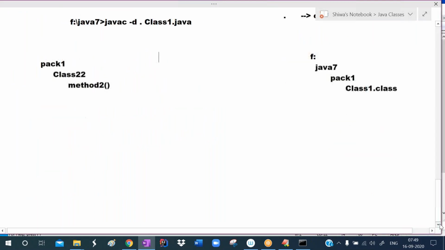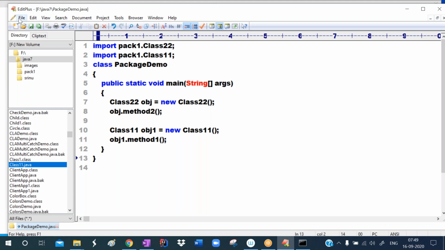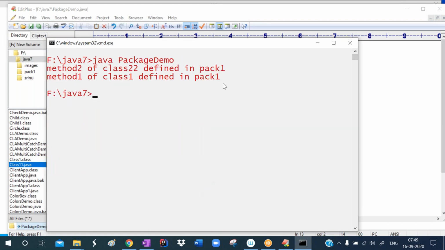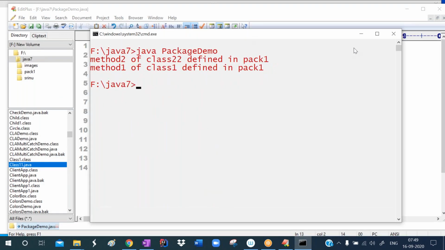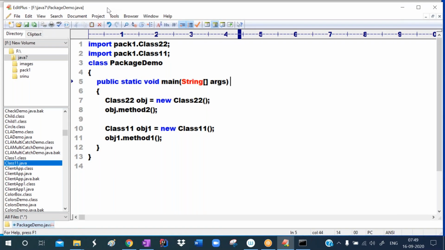Now I want to talk about one important point: how can we set the class path? Observe carefully here. Just now we have written this program, and it is giving this output. I'm clearing the screen and running once again. See, it is giving this output, so the program is running successfully. What I am doing now is changing the location of our package.